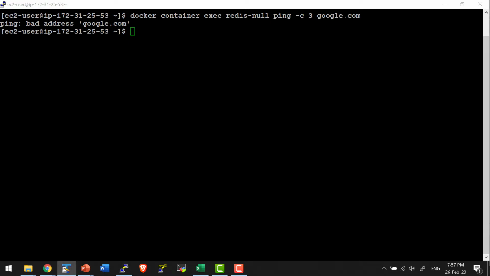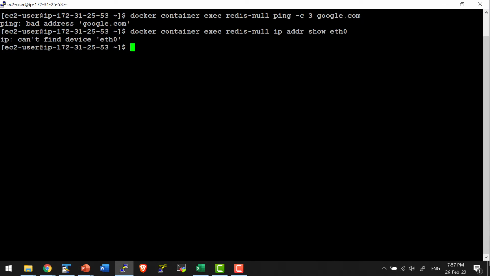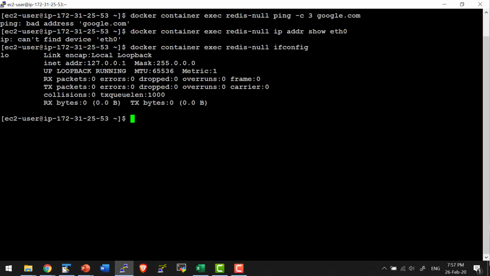It will not have the details about eth0 as well. As we had seen using ifconfig, it will have only the loopback. So ifconfig will list only the loopback, and ip route will not have any details. So it will not have any configuration on how the data should get routed. So in a quick summary, we have seen what null networking is, and basically it is a container without any network namespace.